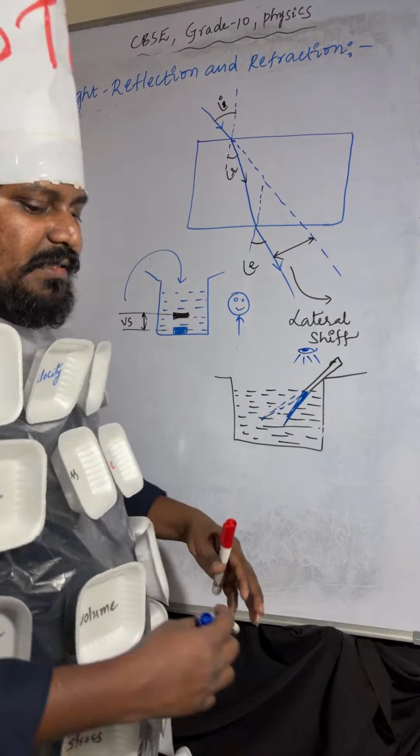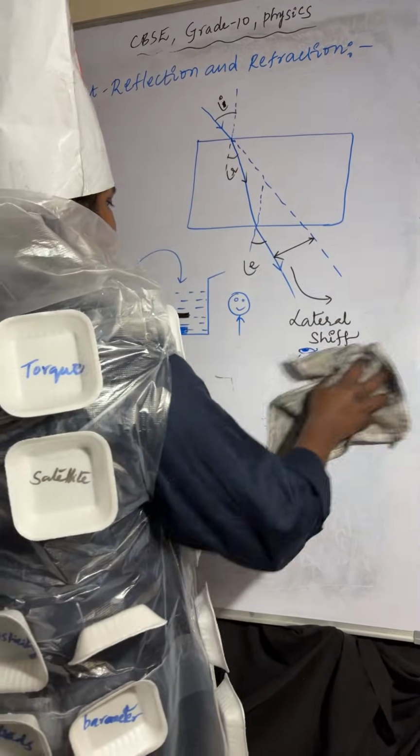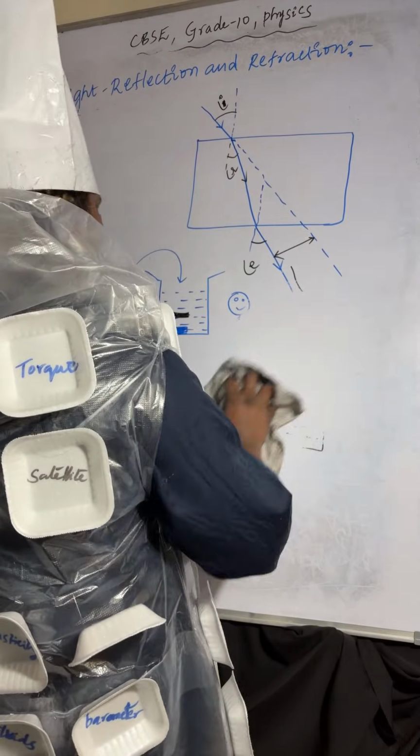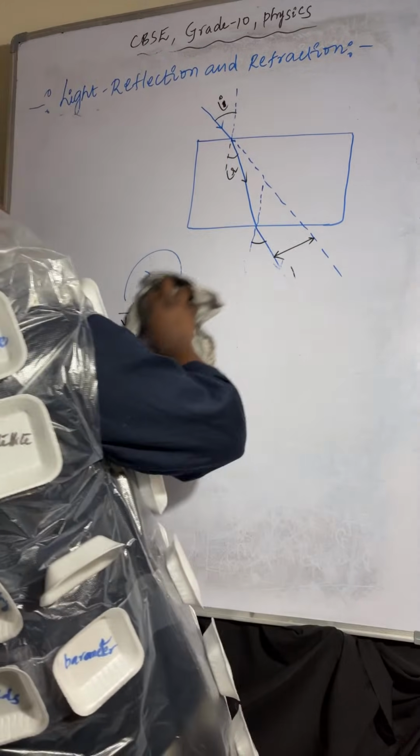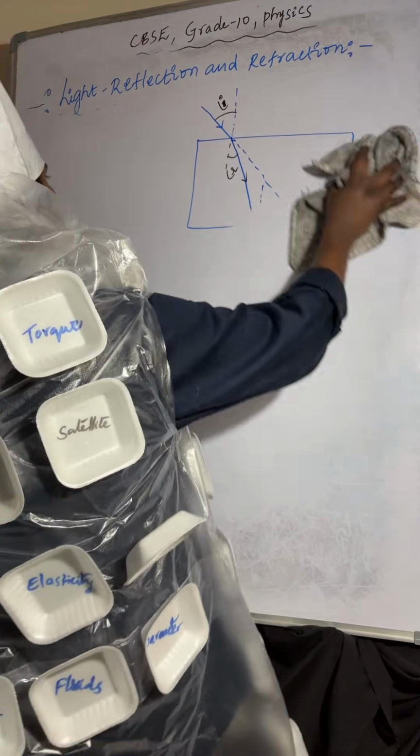So these are the points. Now one more point is there, the lemon one.